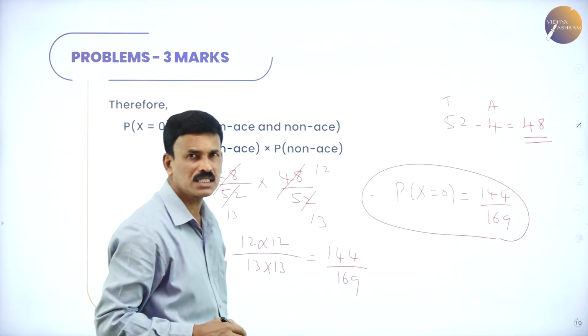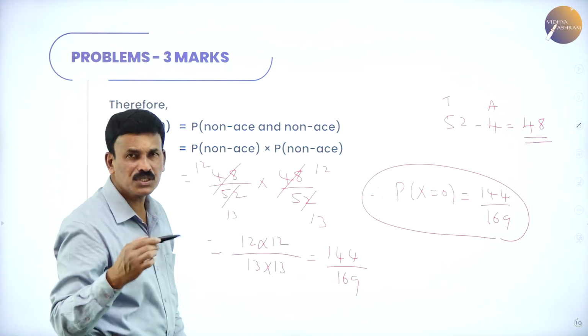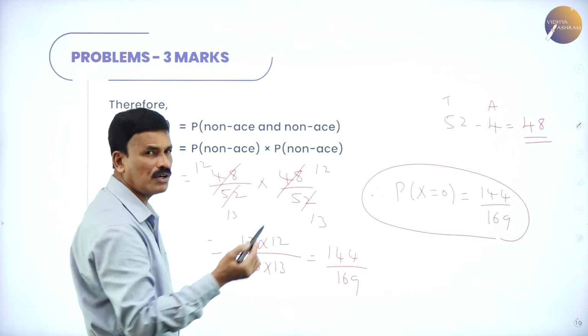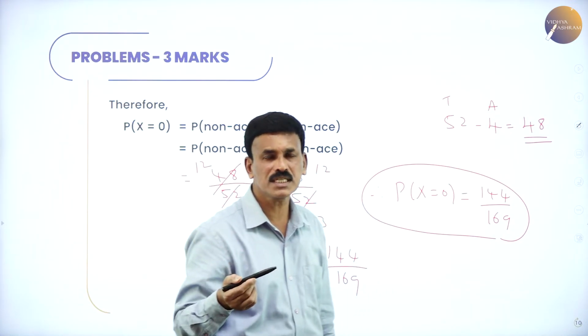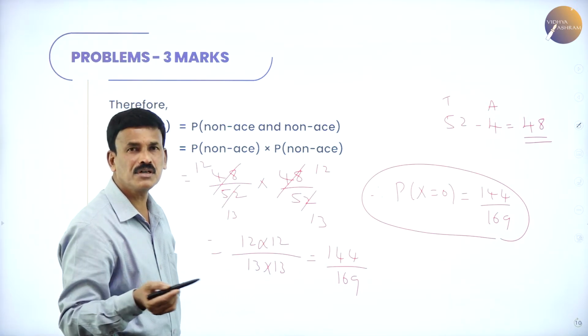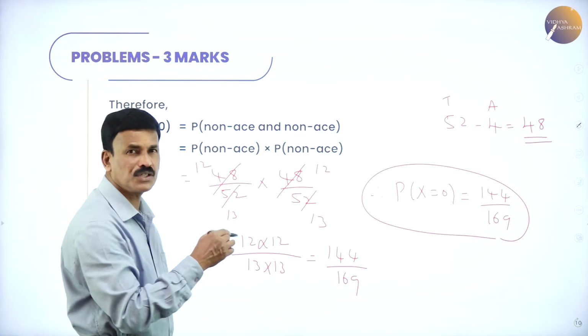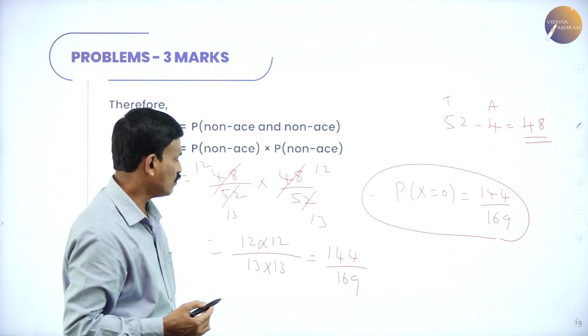This is the first case. So probability of x equal to 0 means there is no ace, non-ace and non-ace. In the first draw, we are taking 2 draws. So in the first and second draw, non-ace and non-ace, that is probability of non-ace into probability of non-ace, which is 48 by 52 into 48 by 52, that's equal to 144 divided by 169.